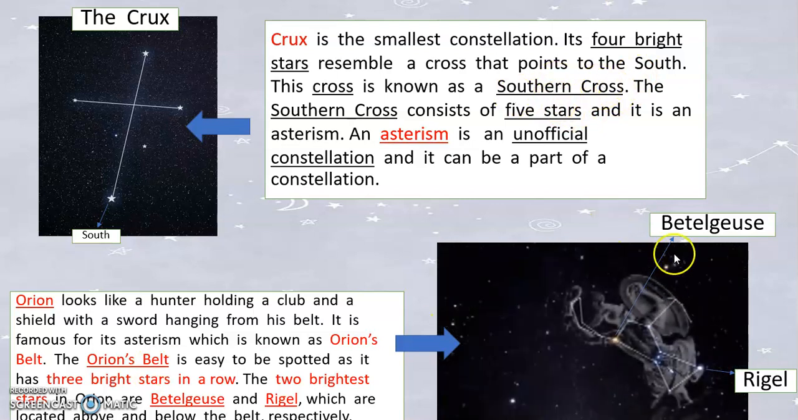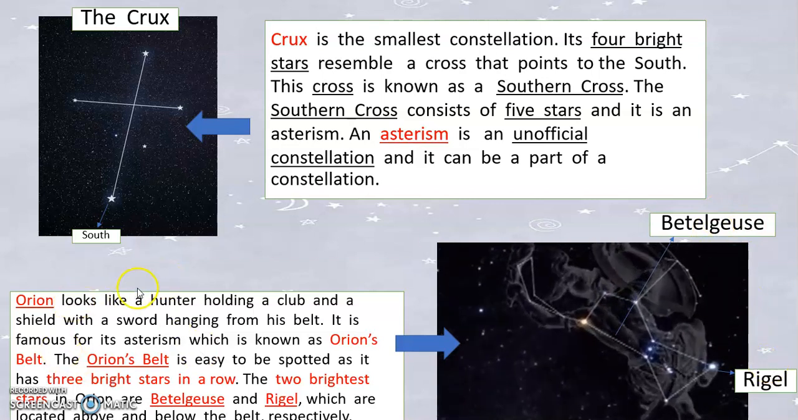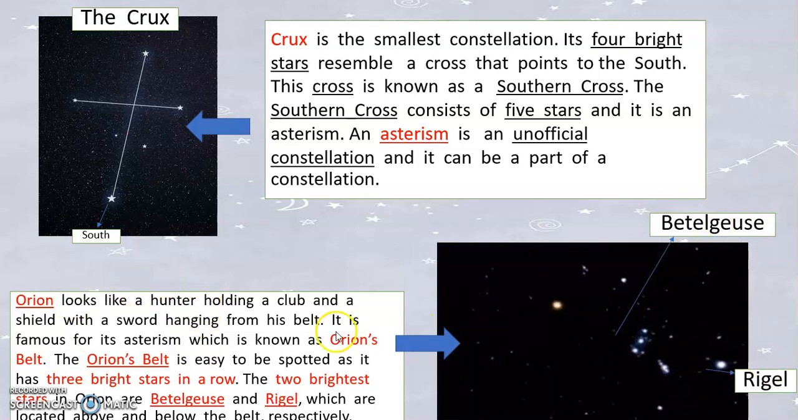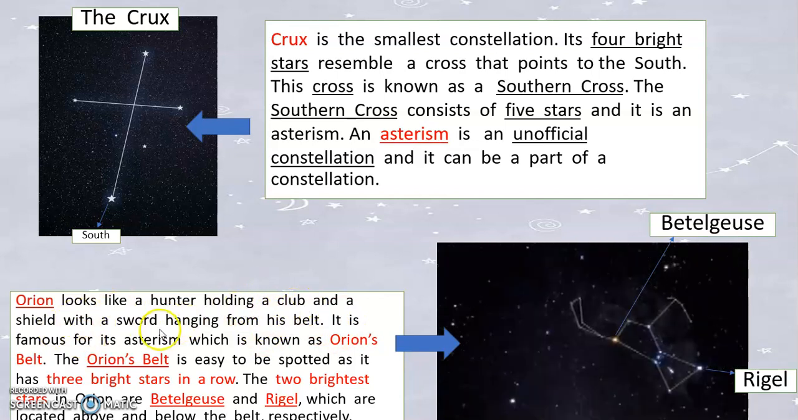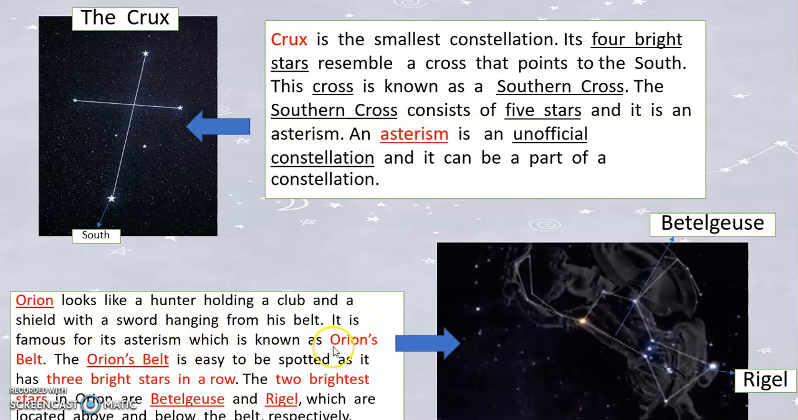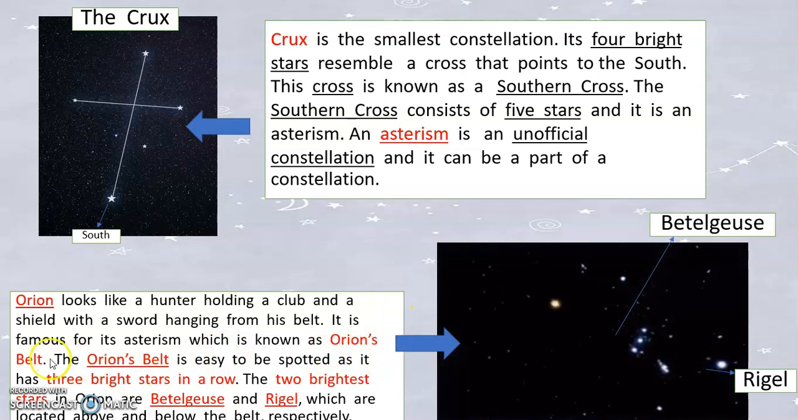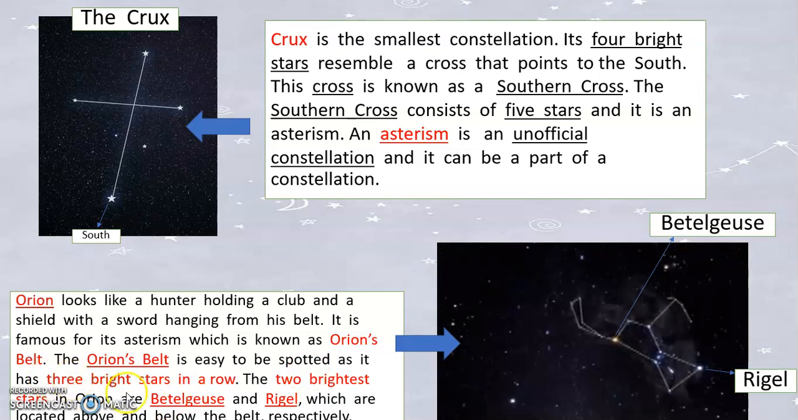So next is Orion. In Orion, there are 2 brightest stars. Orion looks like a hunter, holding a club and a shield with a sword hanging from his belt. It is famous for its asterism, which is known as Orion's Belt. Orion's Belt is easy to spot as it has 3 bright stars in a row.